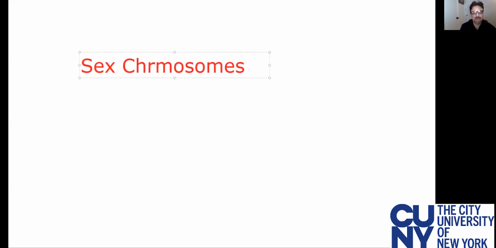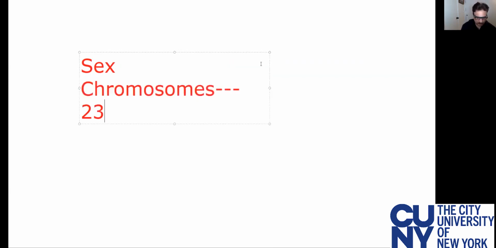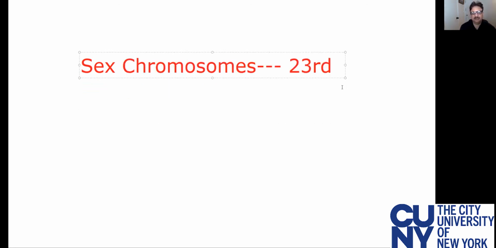In humans, the sex chromosome that distinguishes male and female is the 23rd chromosome. The 23rd chromosome is referred to as the sex chromosome. Why?